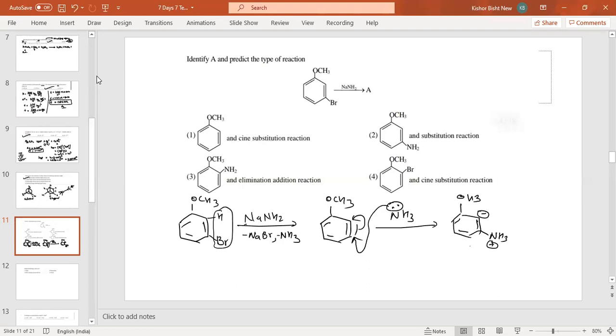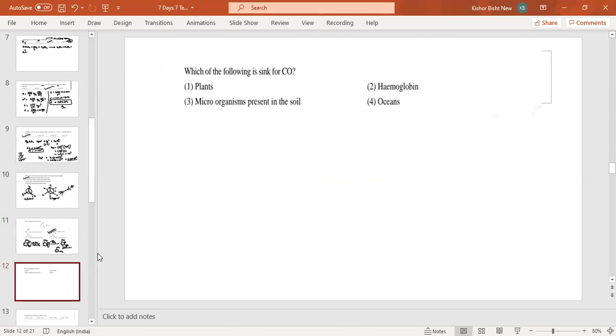Now what will happen? The proton transfer. Proton transfer. Then you will get OCH3 and here NH2. Okay, so this one is the product. So now what is happening here? This is the substitution reaction, and this is the product. Answer is B. Come to next.